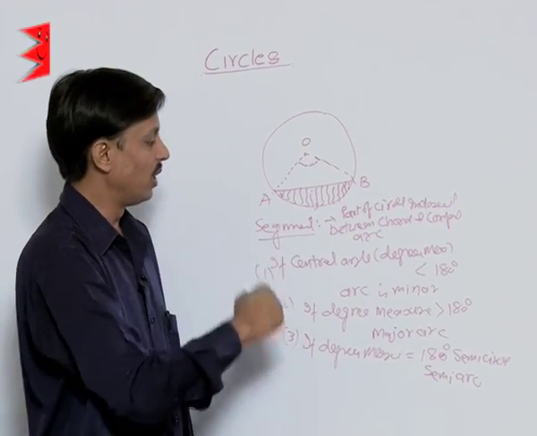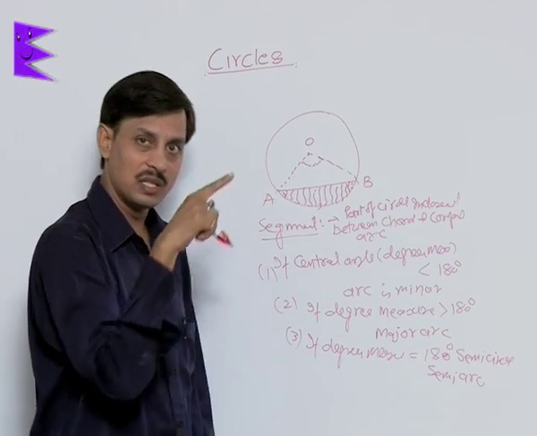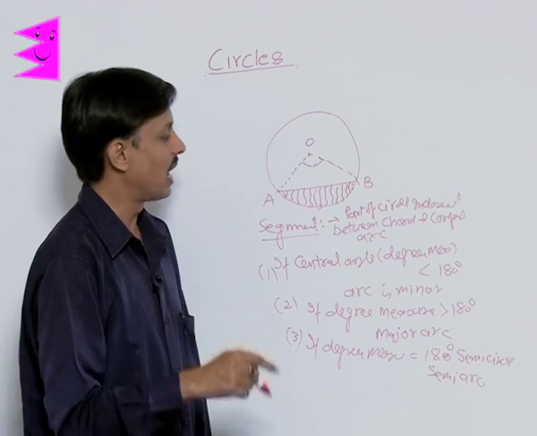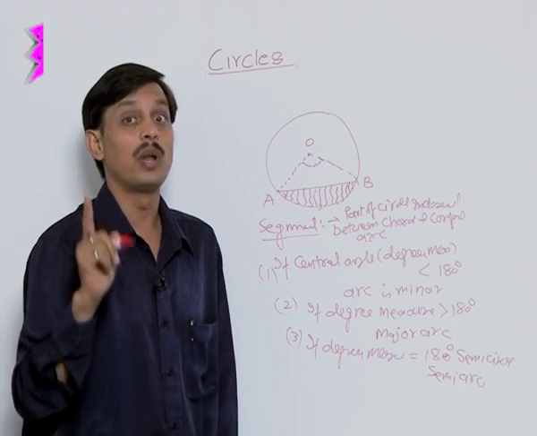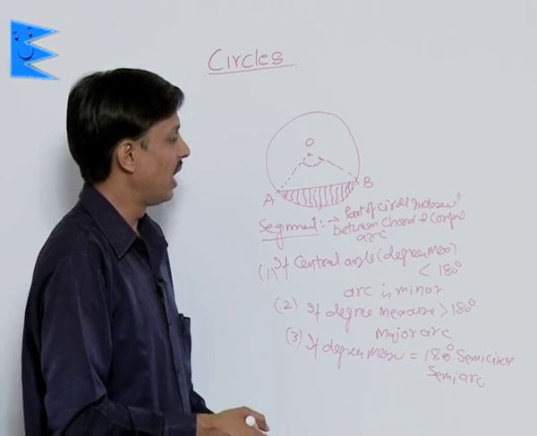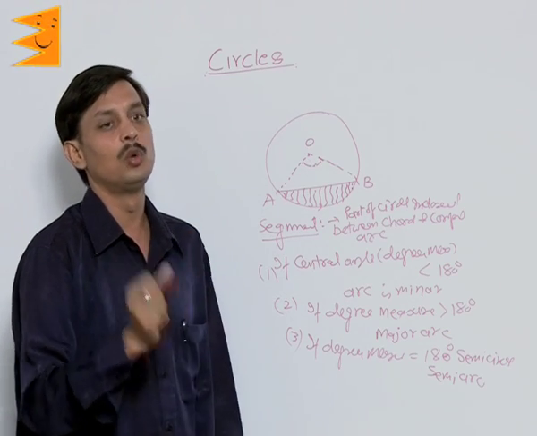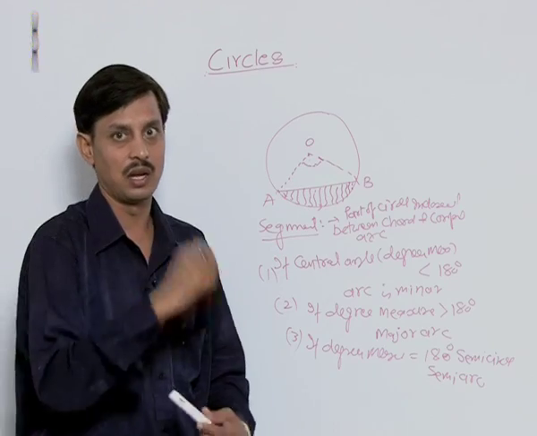If the arc is minor, it is known as a minor segment. If the arc is major, it is known as a major segment. And if the arc is semi, then it is known as the semicircle.